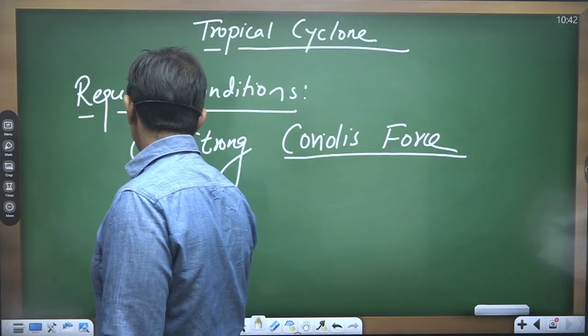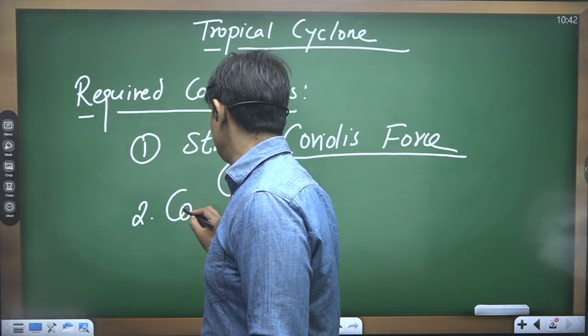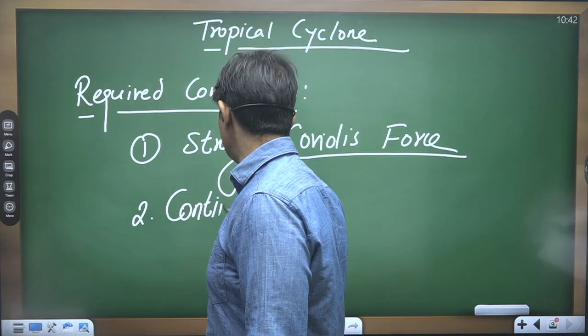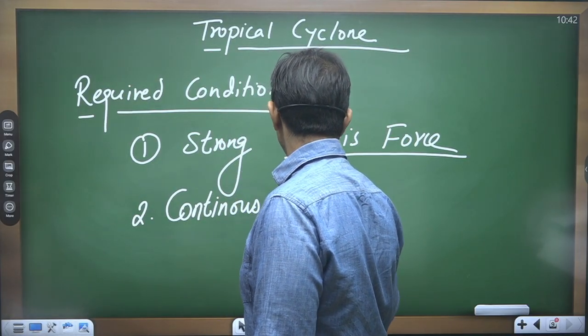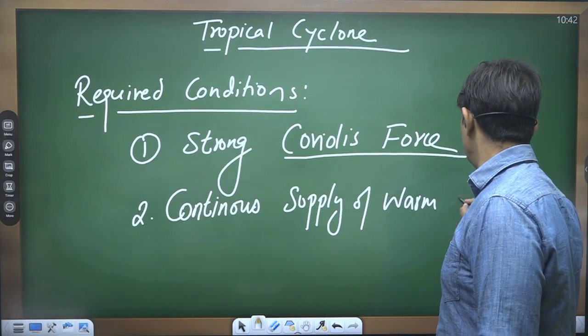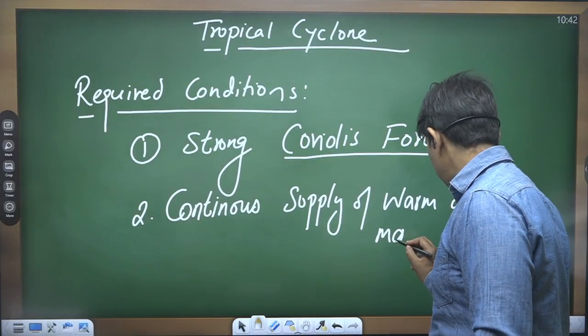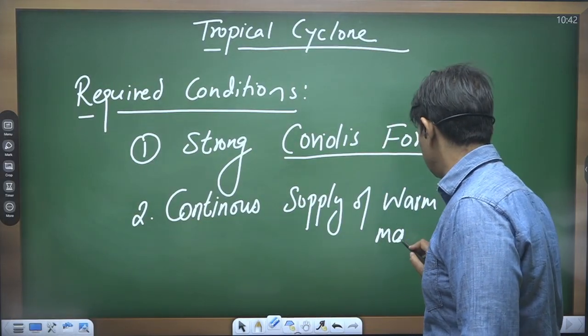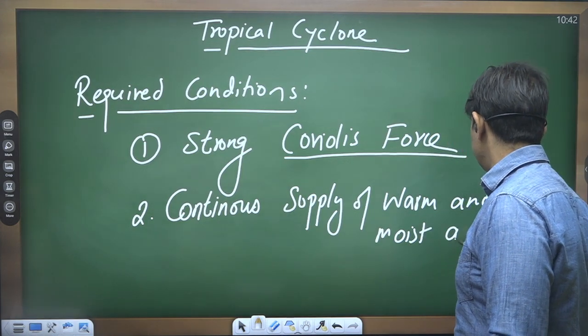Second is the continuous supply of warm and moist air.